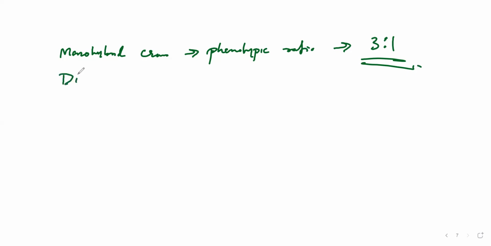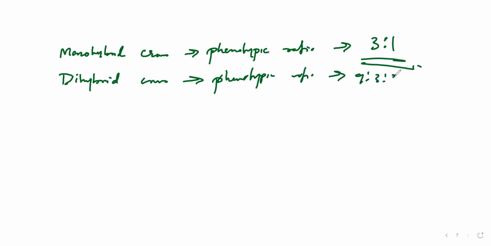Whereas if you are taking a dihybrid, then the phenotypic ratio will be 9:3:3:1. This will be fixed. So in the exam, if they ask what is the phenotypic ratio of a monohybrid cross, irrespective of whether you take tall, short, color, or whatever, it will be 3:1 only.